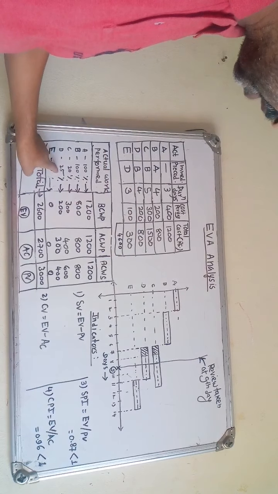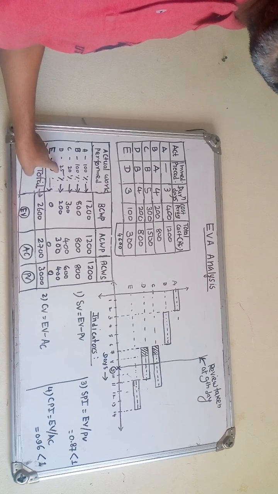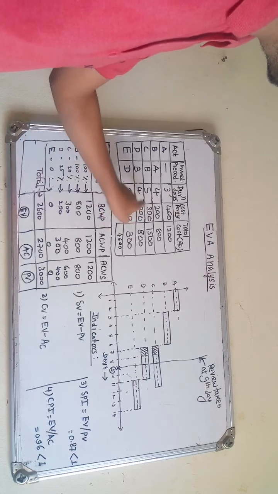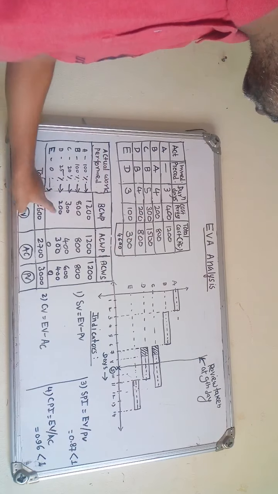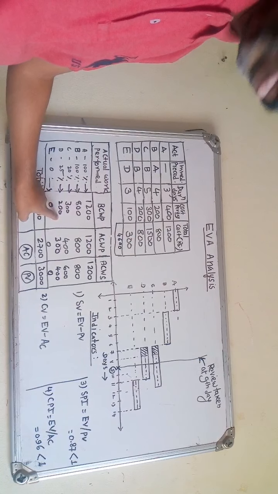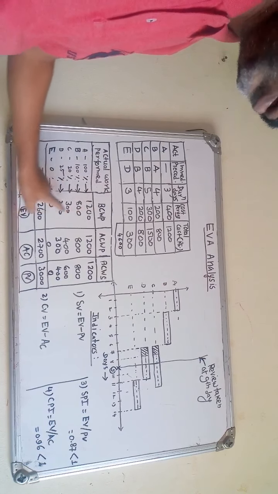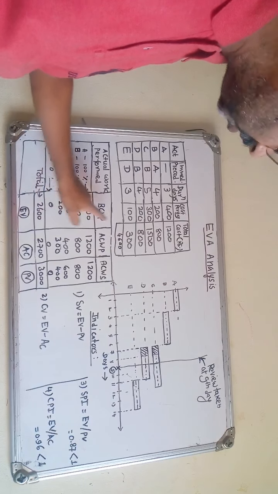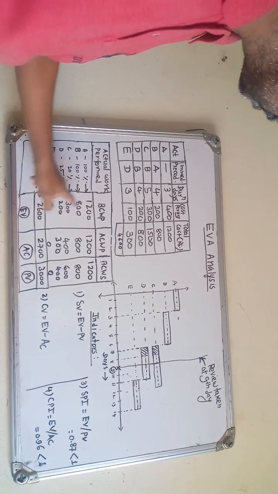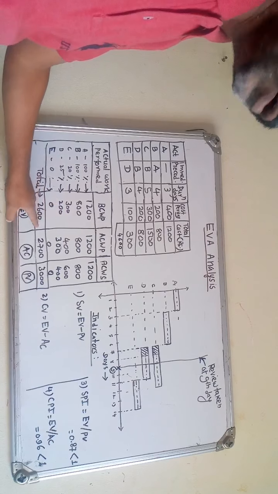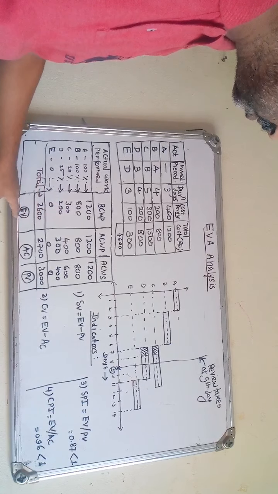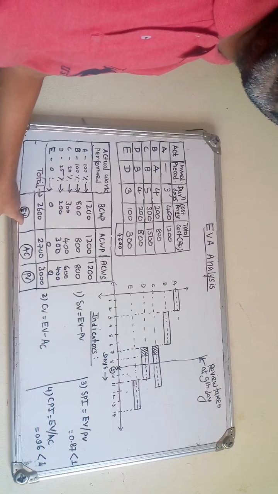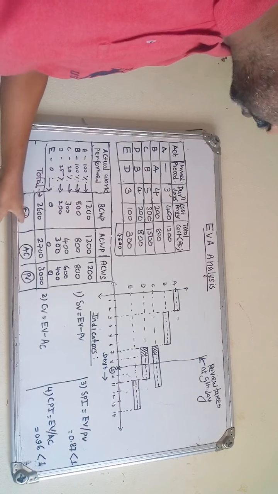So by that actual work performed, from that we have the budgeted cost in the form of money. If you add all that, we will get 2600, that is budgeted cost of work performed, that is earned value, right? Activity E we have 0, because it is yet to start. So 2600 is the earned value or budgeted cost of work performed we found.